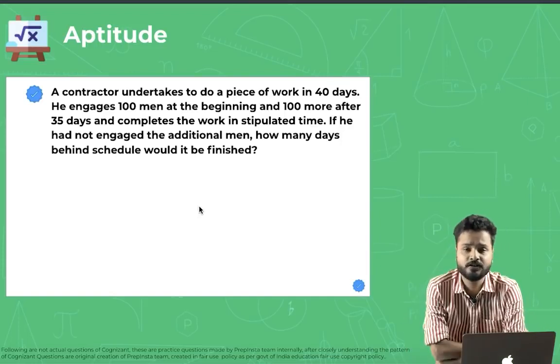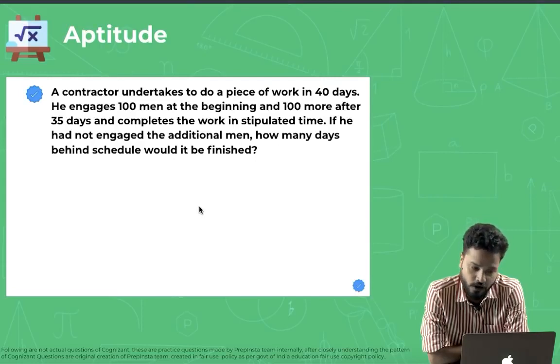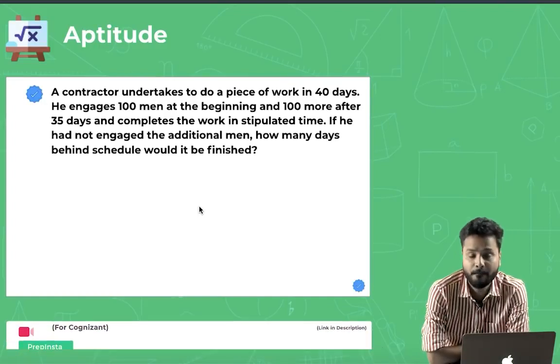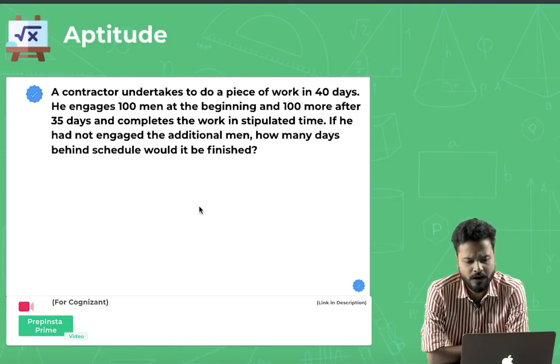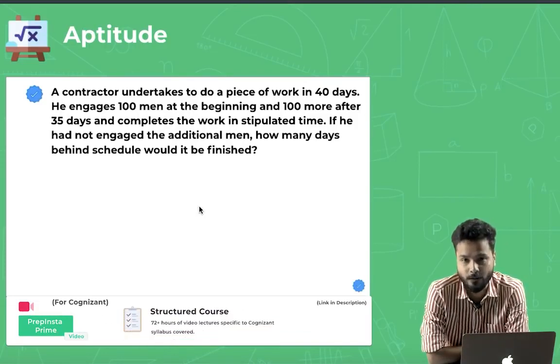So the first question is already on your screen. It says a conductor undertakes to do a piece of work in 40 days. He engages 100 men at the beginning and 100 more after 35 days and completes the work in the stipulated time. If he had not engaged the additional men, how many days behind schedule would it be finished? Honestly speaking, a very easy question. I'm giving you 30 seconds over here and your timer starts now.